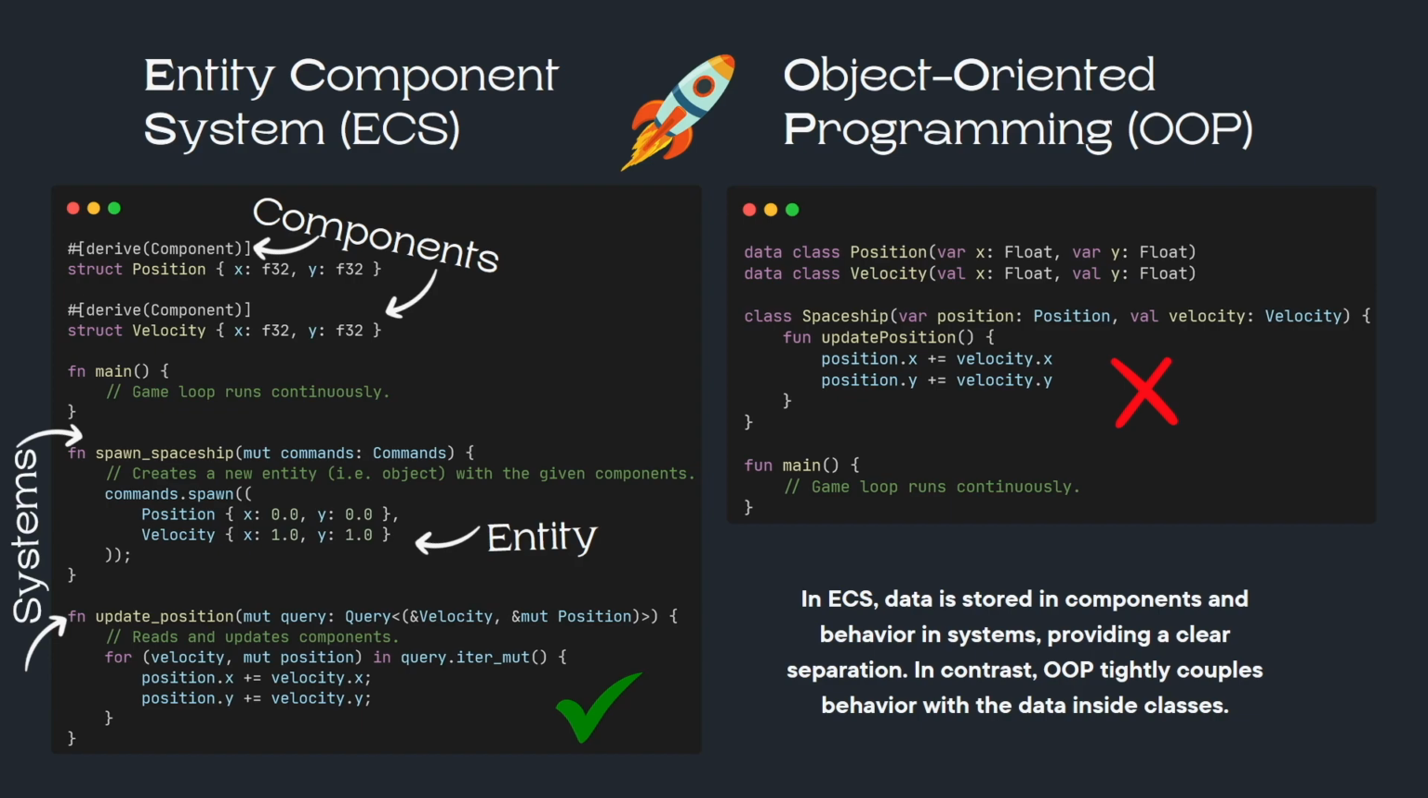In object-oriented programming, the update position method is defined inside the spaceship class. In other words, the behavior is tightly coupled with the data defined in the class.